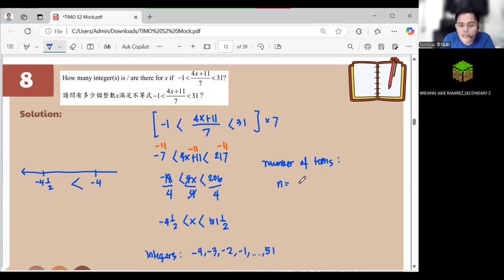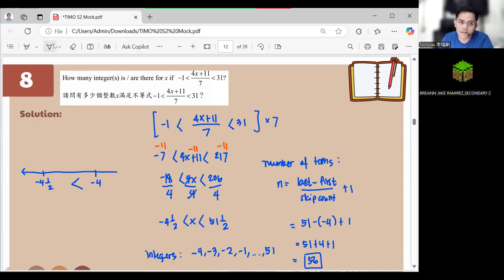N is last minus the first, divided by skip count, plus 1. Skip count here is simply 1, so this is 51 minus -4 plus 1. So this is 51 plus 4 plus 1. That's 52 plus 4, so the answer is 56. As easy as that. Okay?